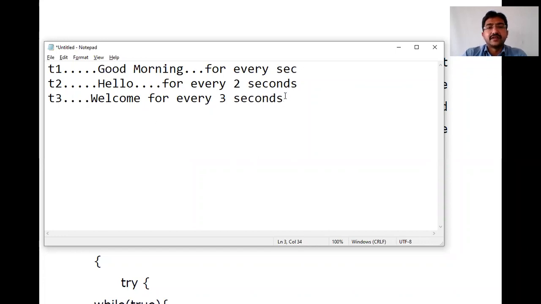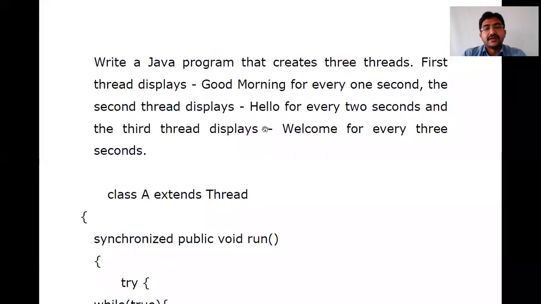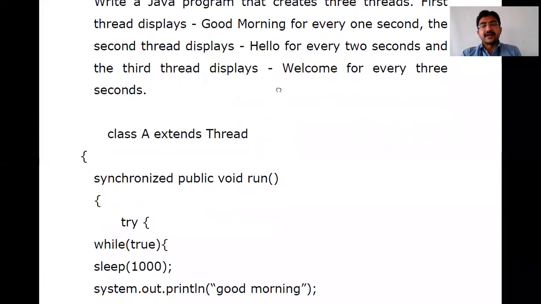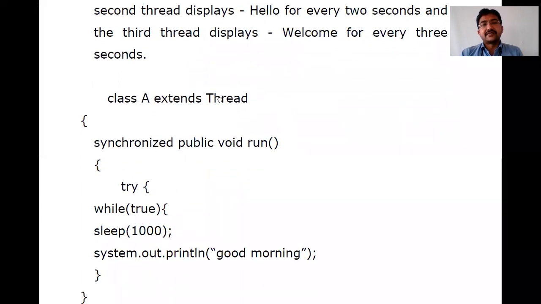Okay, for every 1 second, it has to display good morning. For every 2 seconds, hello. For every 3 seconds, welcome. That is the program theme. That has to be done with the help of the sleep method and with the help of synchronized methods working with each other. Now I'm creating the first thread.